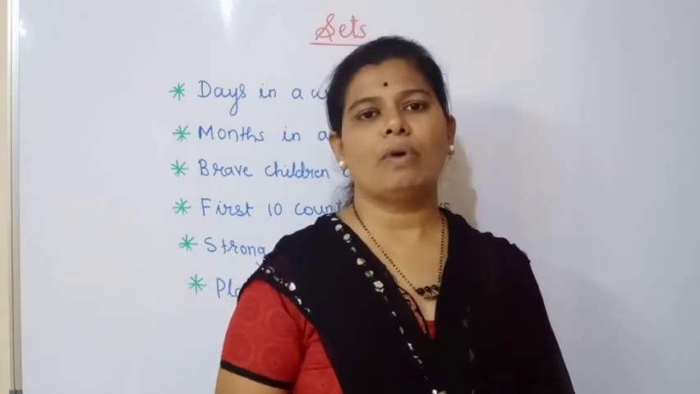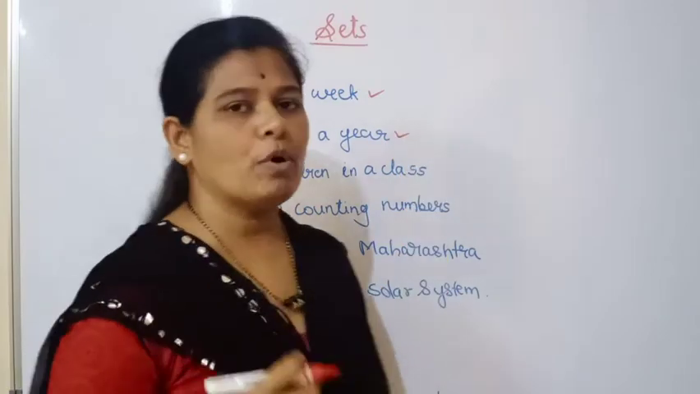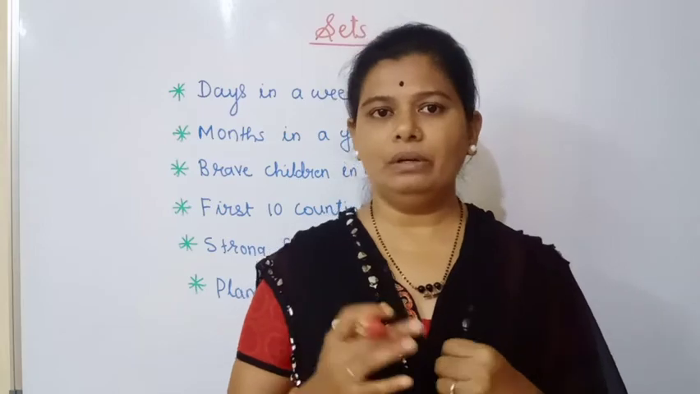January, February, March, April, May, June, July, August, September, October, November, December. Okay, so these are the 12 months in a year. Each and everyone will give you the same answer. So in this way we can make a set of these 12 months in a year. Okay, so it is very possible to make a set of these 12 months in a year.